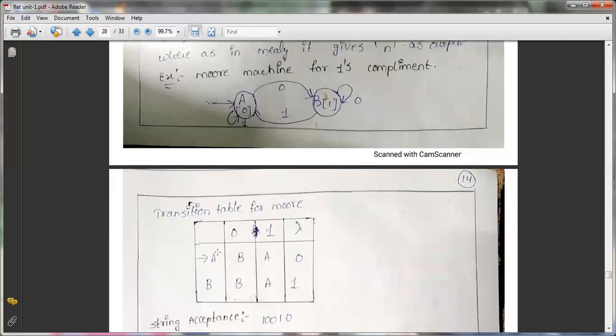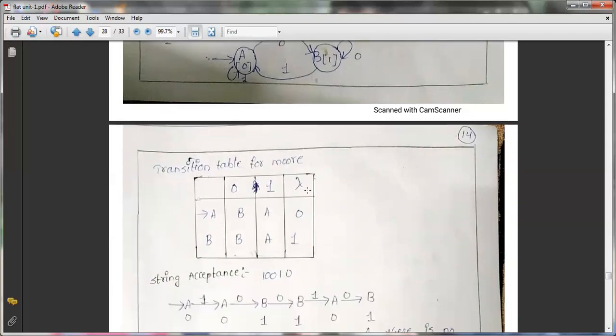The transition table for the Moore machine is as follows. A on 0 goes to B, and the output associated with A is 0. B on 0 goes to B. B on 1 goes to A. The output associated with B is 1. So lambda is nothing but the output associated with that particular state.